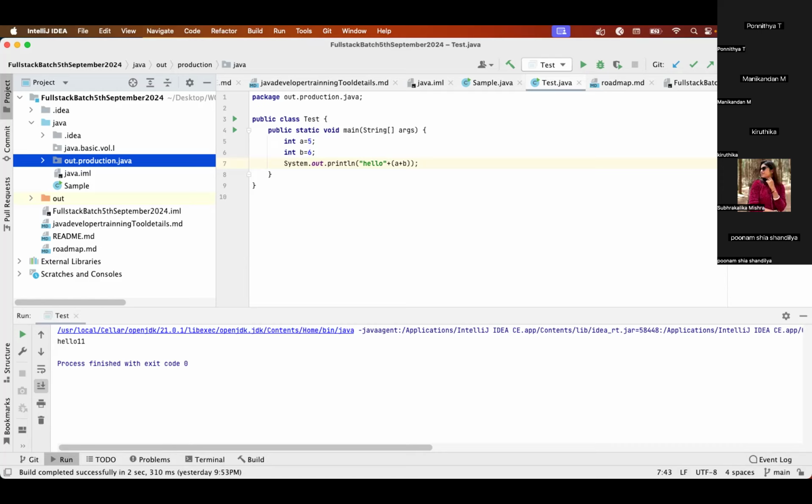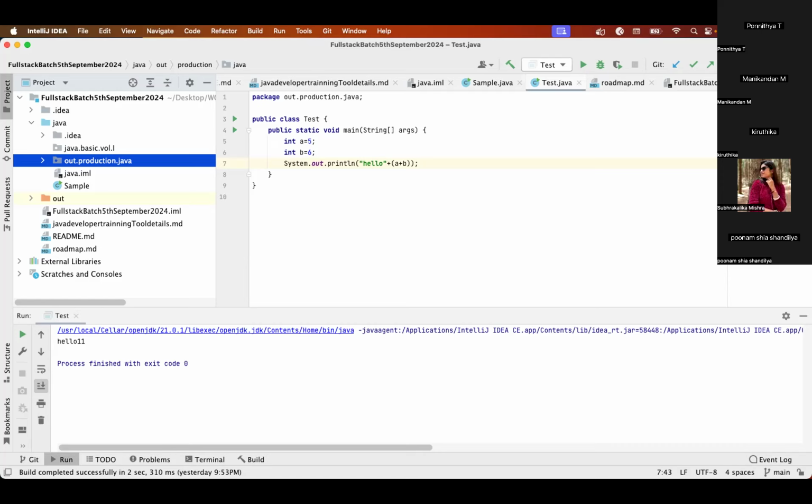Java is a simple, high level, platform independent, architecture neutral, secure, robust, multi-threaded, distributed, and object-oriented programming language. So if anyone asks what is Java, why Java, in one definition you can capture it. Clear? So this is a definition. Anyhow, I'm recording the session, so you guys will get those details as well.